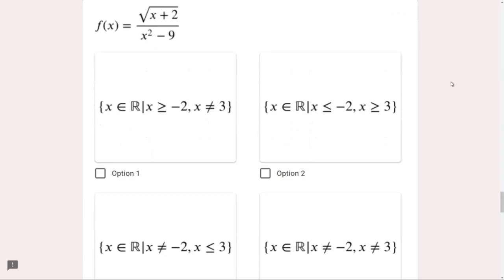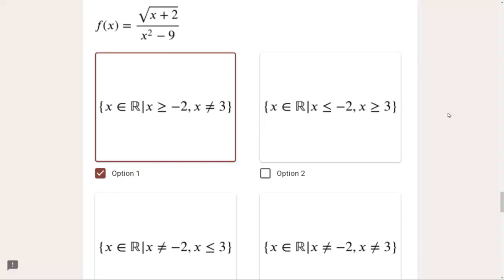Now clubbing all these conditions, we get x is greater than or equal to minus 2, and that already eliminates the possibility of minus 3, because minus 3 is less than minus 2. So remove that, and the second condition we are remaining with is x is not equal to 3. Now we will try to find this condition, and it is the first option only: x is greater than or equal to minus 2, and x is not equal to 3. So yes, option 1 is correct.